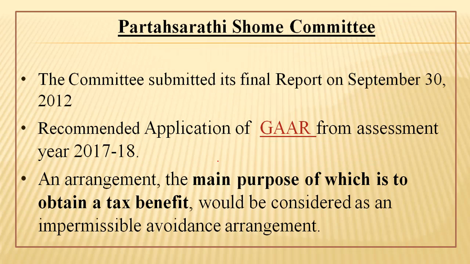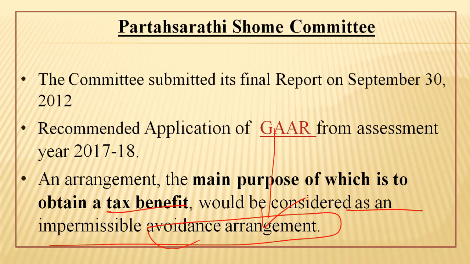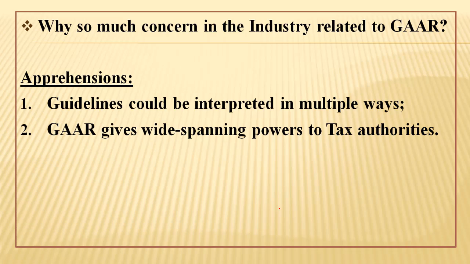An arrangement, the main purpose of which is to obtain tax benefit, this was the recommendation of the Shome committee, would be considered as an impermissible avoidance arrangement, and hence GAAR rules will be invoked in those cases. Why so much concern in the industry related to GAAR? Apprehensions are, guidelines are so wide spanning, so much wide powers are given to the tax authorities because they are general anti-avoidance rules.